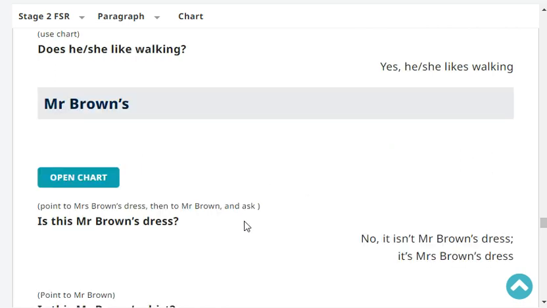Very good. Is this Mr. Brown's dress? No, it isn't Mr. Brown's dress. It's Mrs. Brown's dress. Very good.